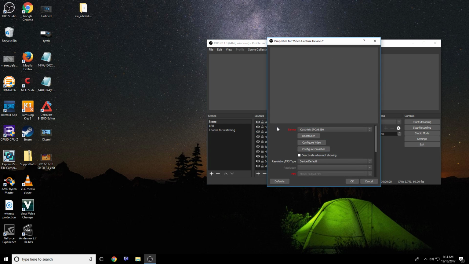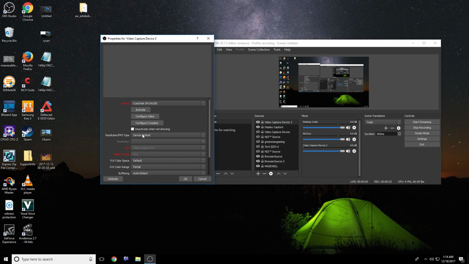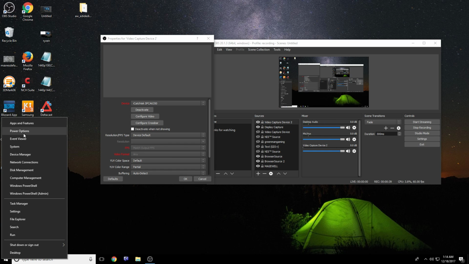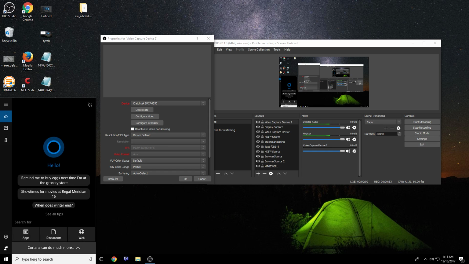It's plugged in, it's connecting. It should say connecting. And it doesn't work. Go into your device manager. It should say iCatch SPC A6350 or something similar. If the device manager doesn't open, type it in.